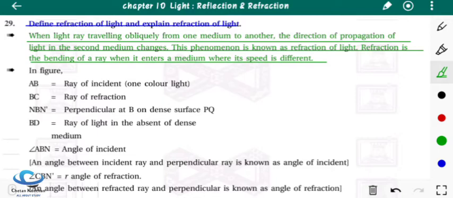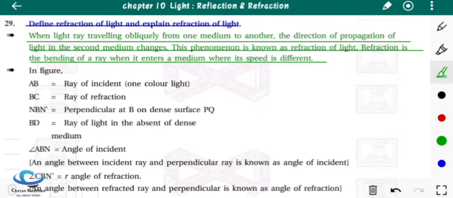When we started the chapter, we discussed how the velocity of light differs in different mediums. So the main fundamental principle behind refraction of light is the change in velocity. If a 1 mark question asks what is the reason behind refraction of light, you can write: the change in velocity of the light ray is the main reason behind the refraction of light.